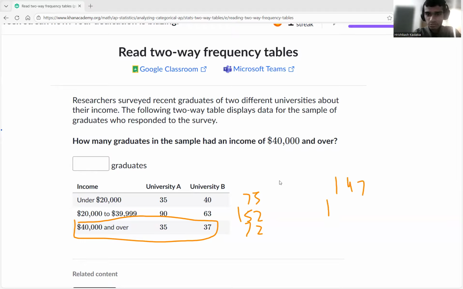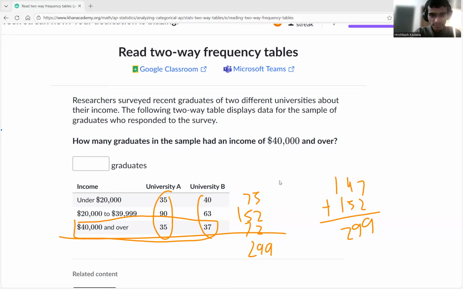147 plus 152, 299. 299 students in all we had. Even if you try the other way, adding the students this way, you can arrive at the same number. We'll just try that real quick.